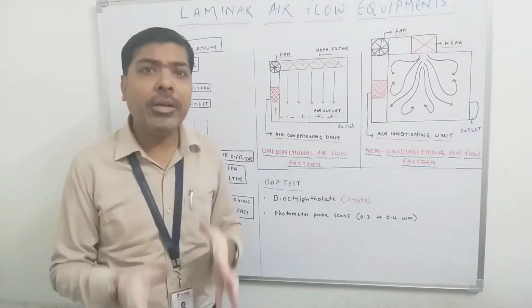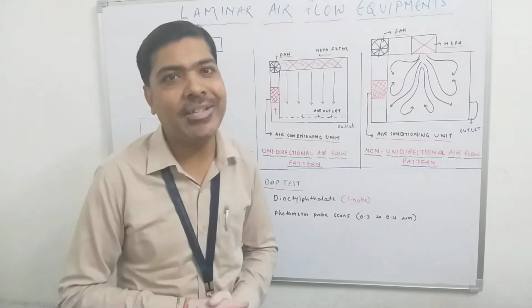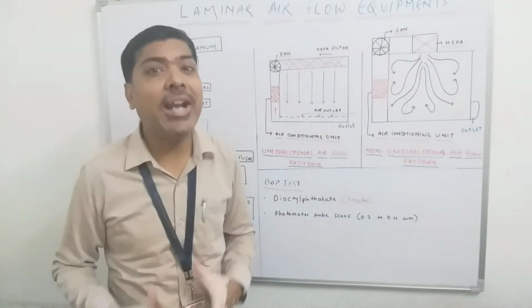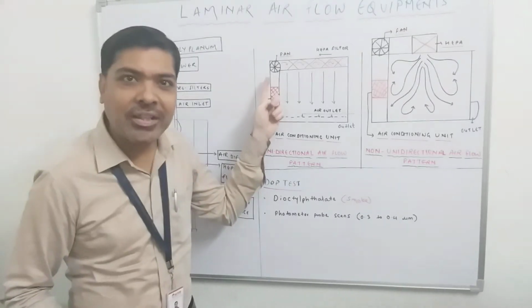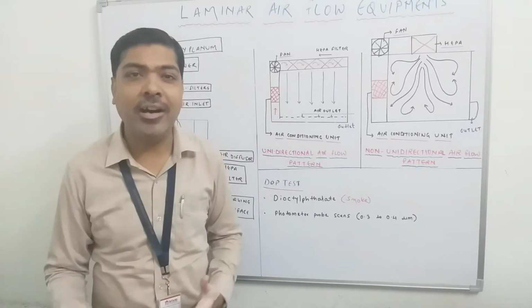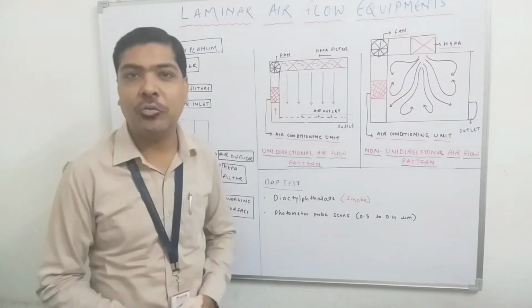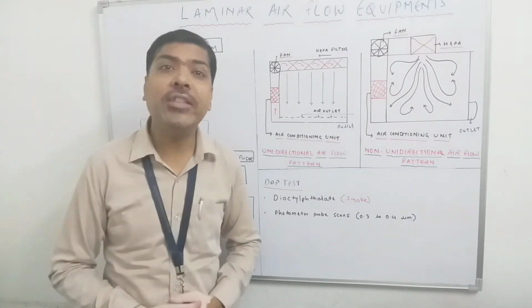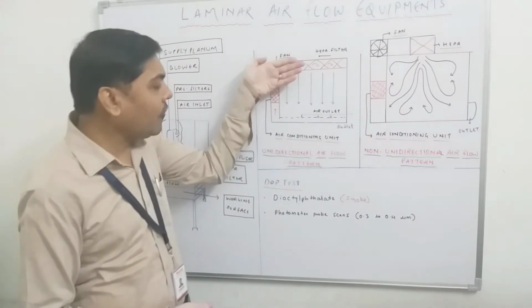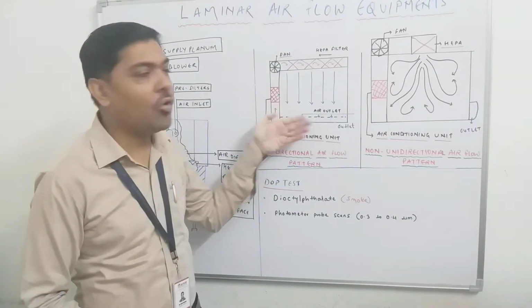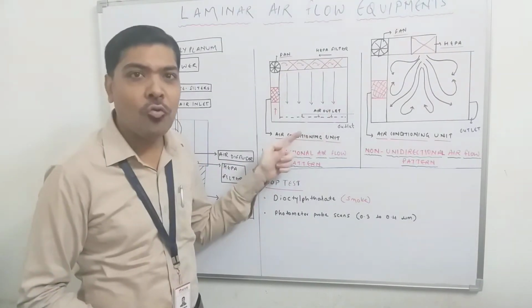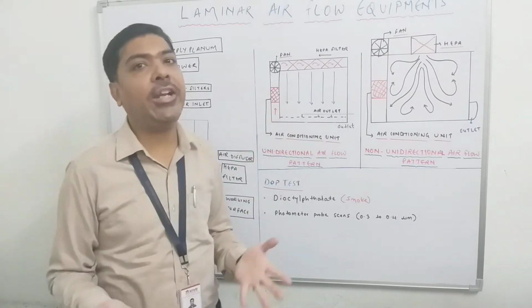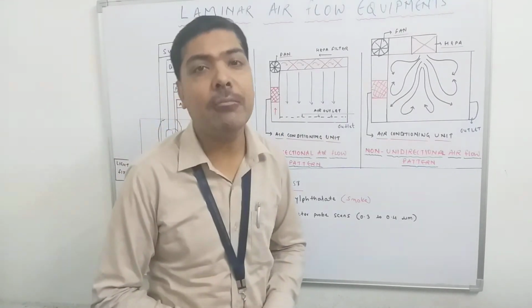As you can see in this diagram, you can assume that this is a room in which some aseptic operation is being performed. Inside that room, some arrangement of a fan is available that is generating the air, and that air is transferring through the HEPA filter. Whatever air comes out of the HEPA filter in the form of unidirectional airflow is available inside this room, and inside this room you can perform any aseptic method.